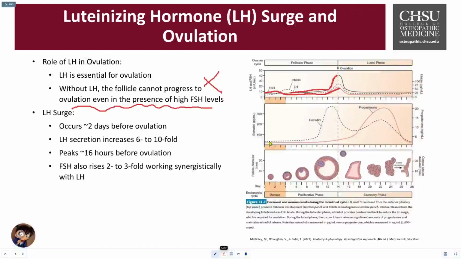At the bottom, you can see the dotted line representing estradiol. Day 12, day 10 begins to rise up. First peak begins to dip down right before ovulation, all the way down, and then makes a second peak towards the later phase of the 28-day cycle. Progesterone is stabilized and relatively low the whole time, and right after ovulation, 16, 17, 18, it begins to rise